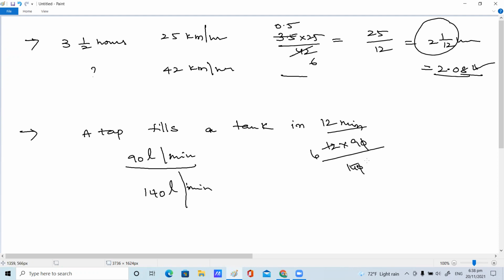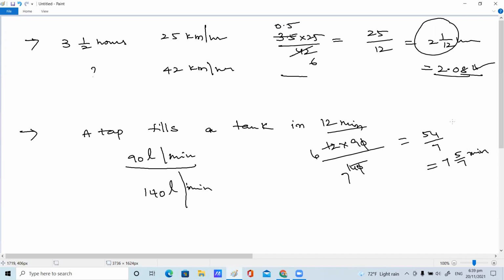So it's 6 by 7, 9 6, 54 by 7. 54 by 7 means how many minutes, children? 7.7 minutes. Yes, actually we can do 7.71 minutes.